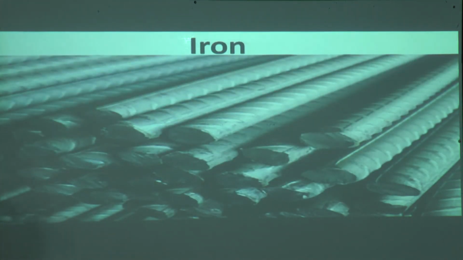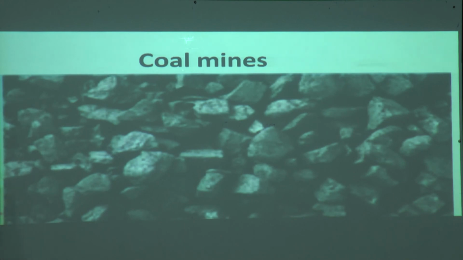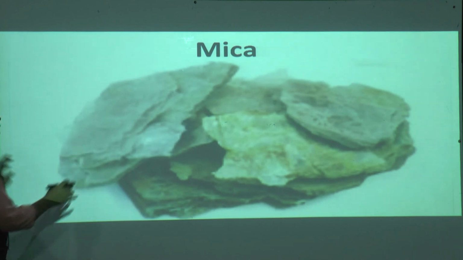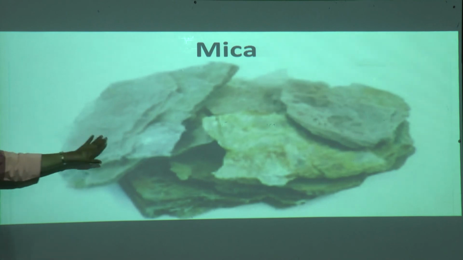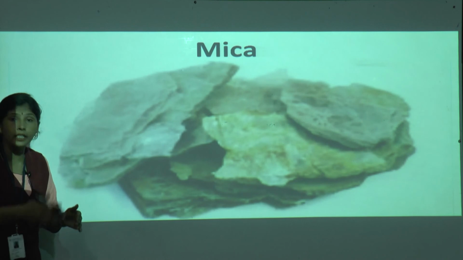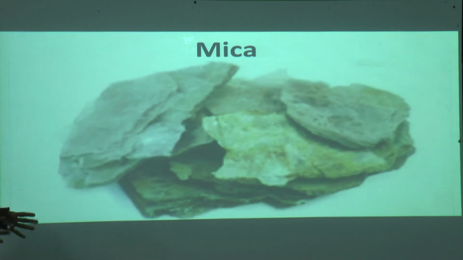And it is rich in minerals, I told you. What are they? This is iron and coal mines. Can you see this black color coal? Yes, coal mines. This is mica. These all are minerals. Where are they found? They are not found in the market. They are found under the earth. These are all the minerals we can find under the earth.